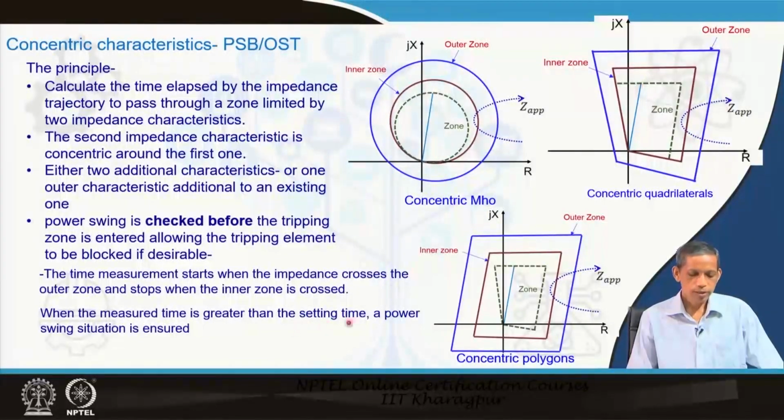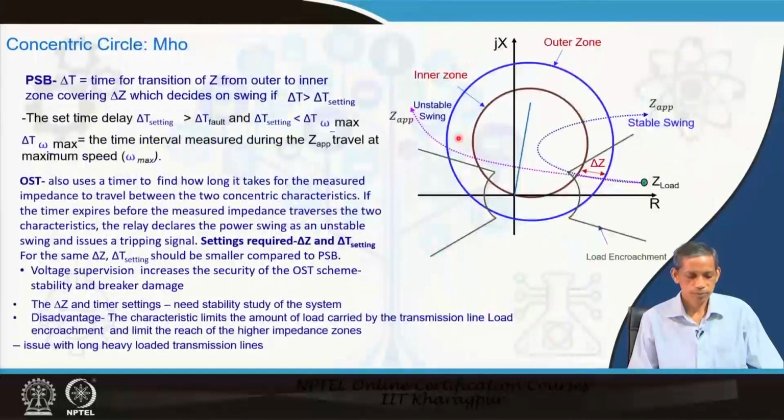When the measured time is greater than the setting time, the power swing situation is ensured. Once again, when the measured time to cross the outer zone and touch the inner zone is greater than the setting time, then a swing situation is ensured, and it blocks the corresponding relay which may be vulnerable.